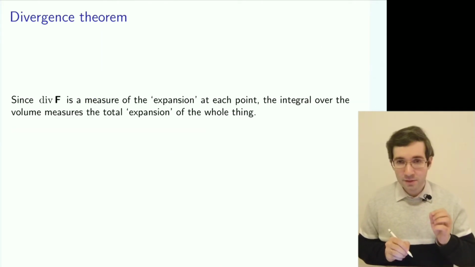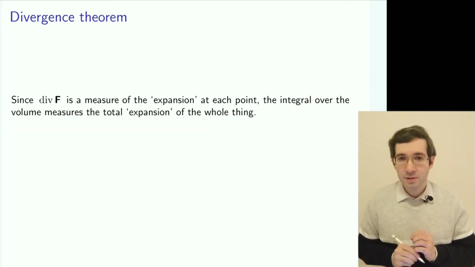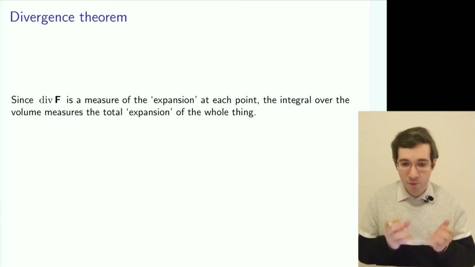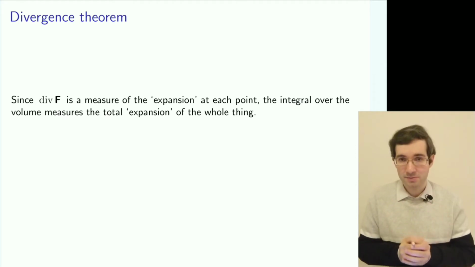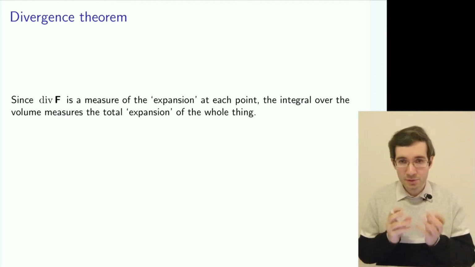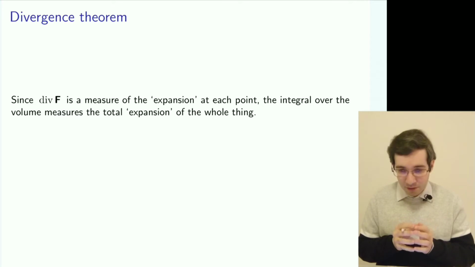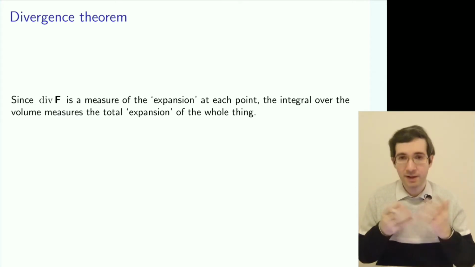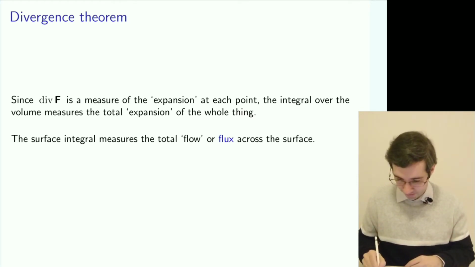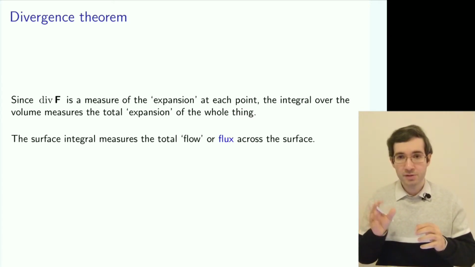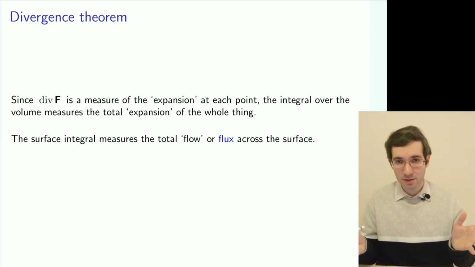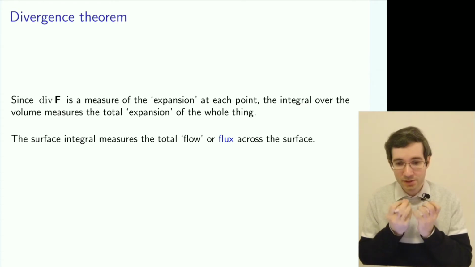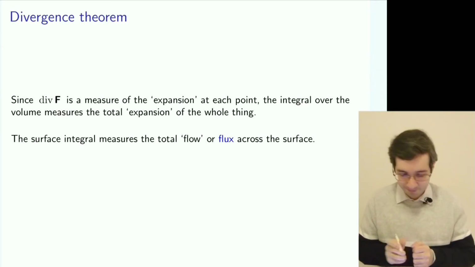And you can remember perhaps that divergence is some measure of expansion or contraction, and the theorem therefore represents a conservation law. So if you have some material which disappeared from this volume, it must have gone through the surface, and we can measure the flux across that surface. So the surface integral measures the flux which went outside or went inside this volume, and the divergence measures how much stuff appeared or disappeared.